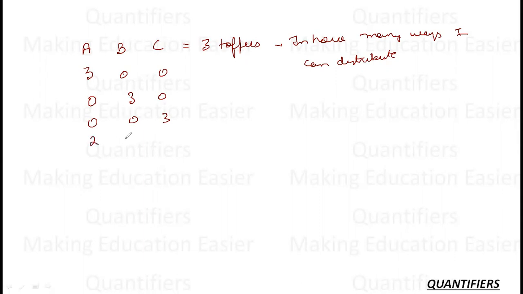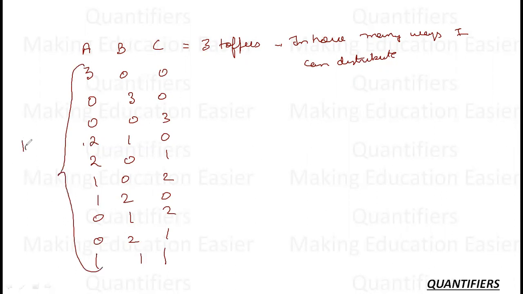Then let us say 2, 1, 0. 2, 0, 1. Oh, sorry, 1, 0, 2. 1, 2, 0. 0, 1, 2 and 0, 2, 1. Basically 3 places, 3 factorial, 6 arrangements. And the last one will be 1, 1, 1. So how many cases are these in totality? In totality, these are 10 cases.